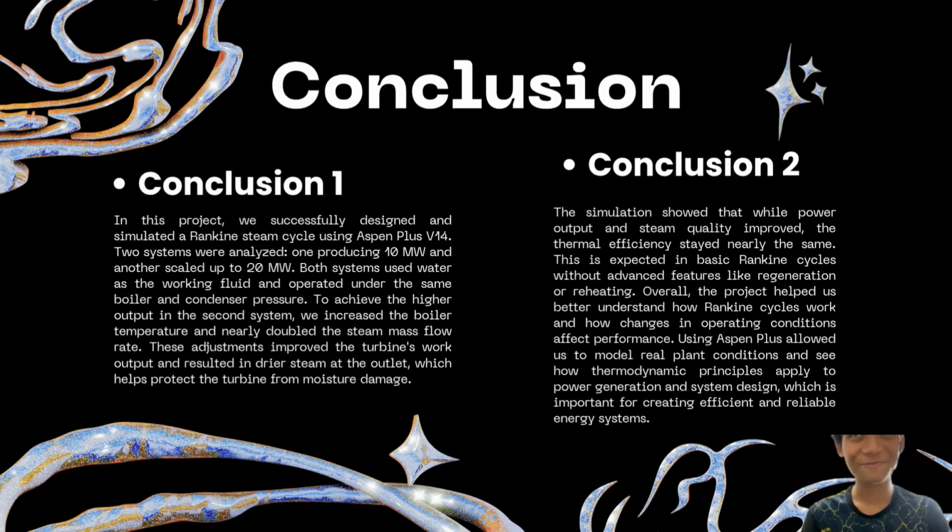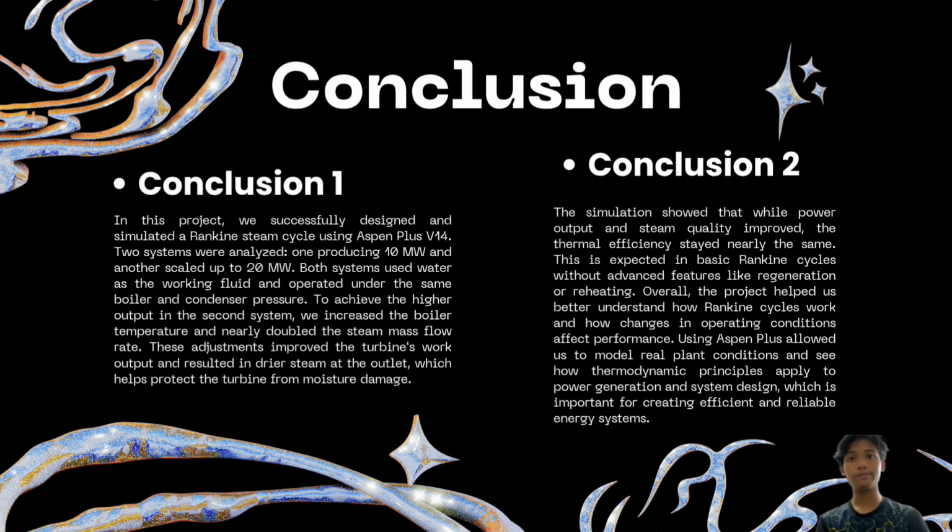Next, the conclusion. To conclude this project, we successfully designed and simulated a Rankine steam cycle using Aspen Plus V14. We worked with two system configurations, one designed to produce 10 MW of power and a second one scaled up to produce 20 MW. Both systems use water as the working fluid and were set up with the same boiler and condenser pressure. To achieve the higher output in the second system, we increased the boiler outlet temperature and almost doubled the steam mass flow rate. This change led to a greater enthalpy difference across the turbine, which increased the work output.